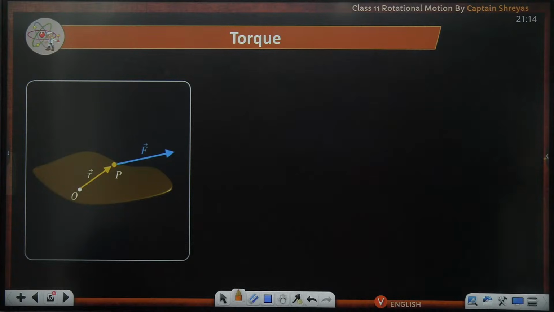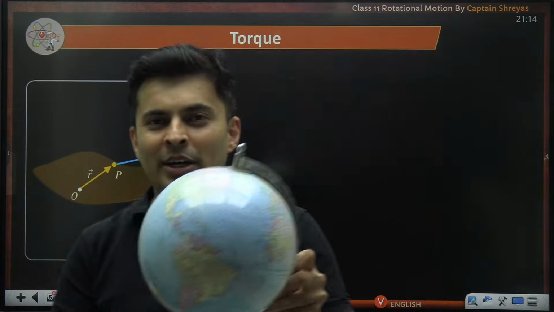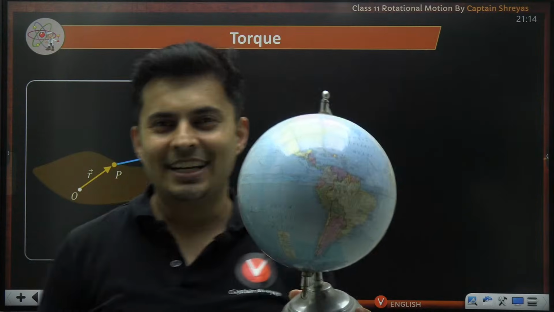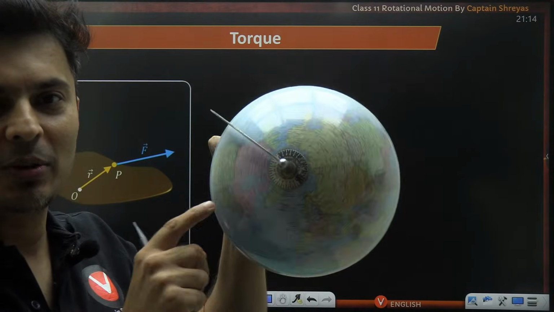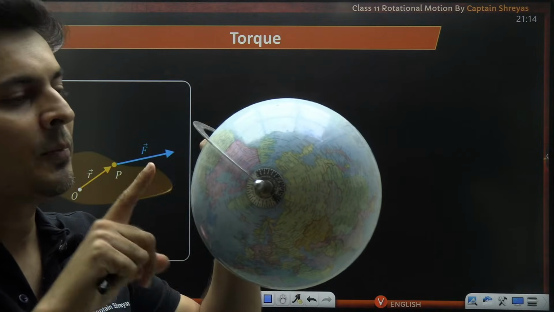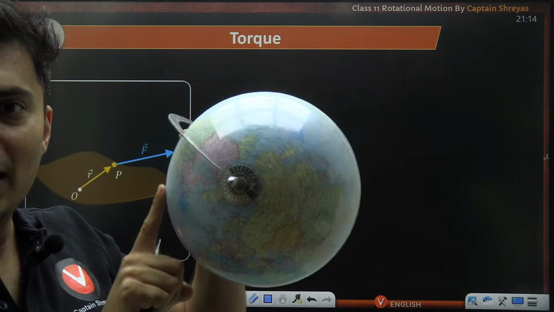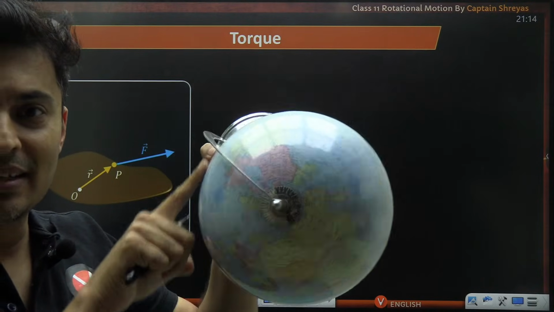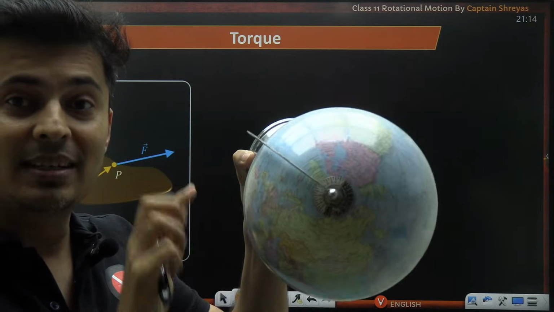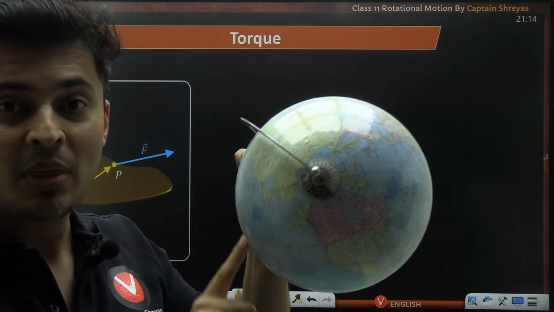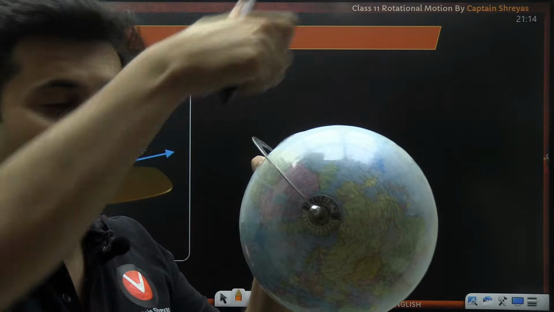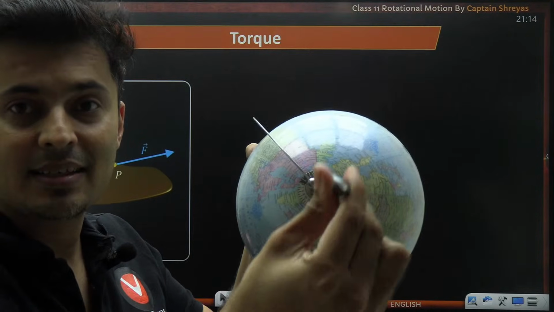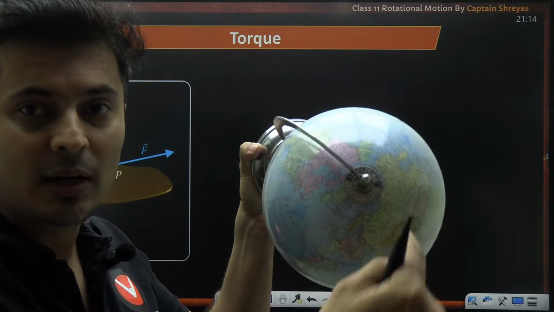I will give you a simple example. Say this is some rigid body, and right now it is at rest. Let's say I want to rotate it. I'm just showing you the axis over here right now. Now if I apply a force like this, you can see it rotates. So my force is definitely causing a torque. My force is away from the axis. The axis is this one towards you, going in and out of the plane.